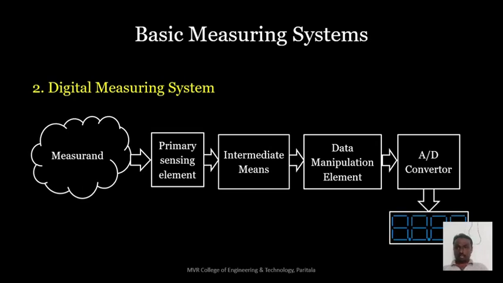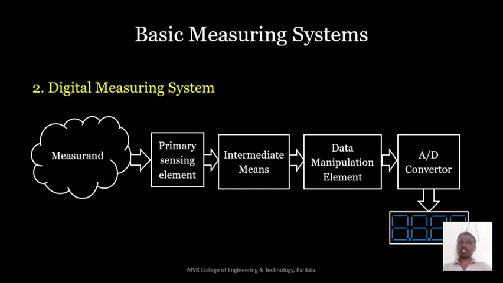Here it is based on the digits. In this case there are 4 digits. If there are 6 digits, the device will be more accurate. So the accuracy is based on the display, that means based on the data manipulation element actually. If the data manipulation element can calculate the value up to 6 digits, then the display will be 6 digits. If it can calculate up to 4 digits, it will be 4. If it is 3, the display will be 3 digits.